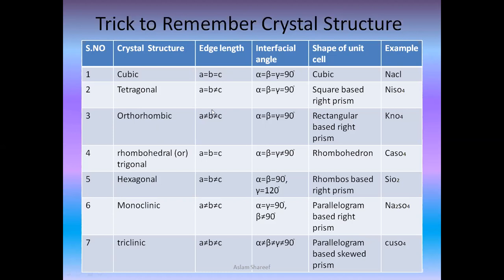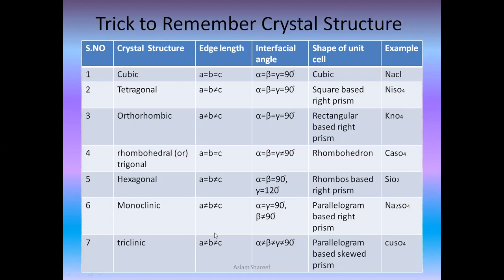Again, we'll repeat these three arrangements of edge length for the next three. That is, for rhombohedral, we'll go for a equal to b equal to c. Hexagonal will be a equal to b not equal to c. Monoclinic will be a not equal to b not equal to c.